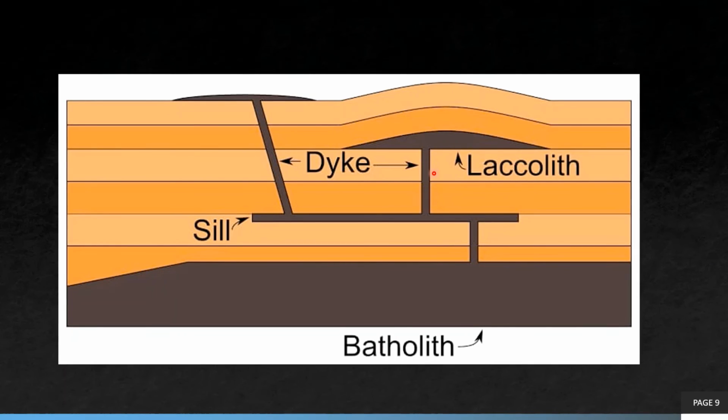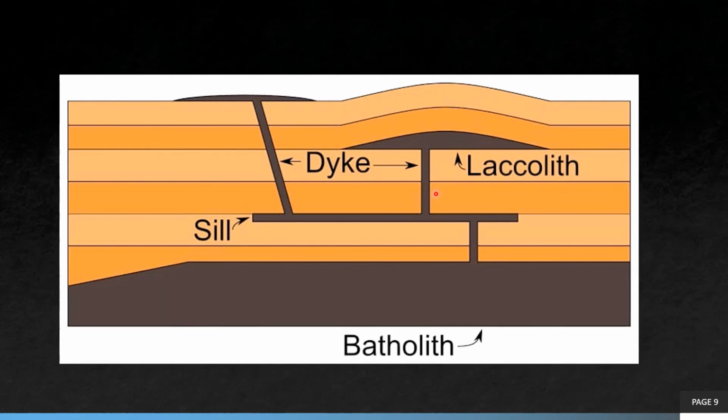Laccoliths form when the pressure of magma is high enough to move the strata, or layers, of sedimentary rock upward or to make them fold. This pressure causes the laccolith rock to have a dome or mushroom-like appearance.